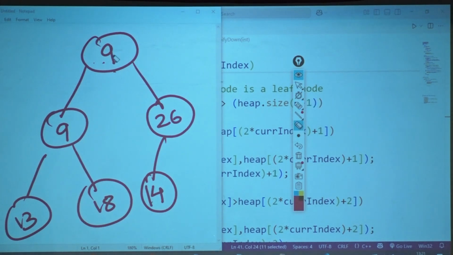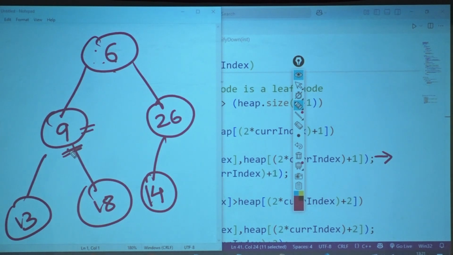Let's make it neat. I will make a 6 here. Swap हो गया. Swap के बाद you are calling heapify on what? On 9 again here. I am not calling it on 6 again. Okay? I'll call on 9 again.